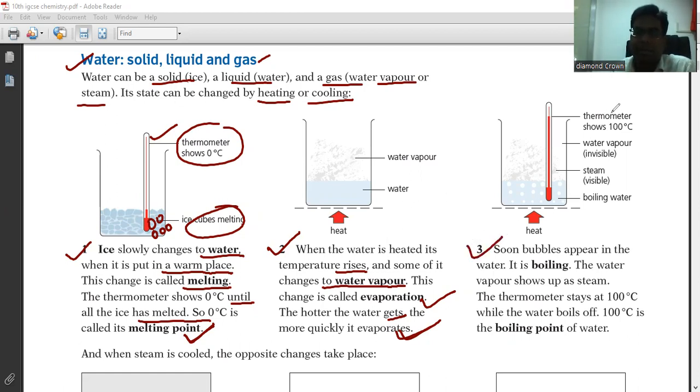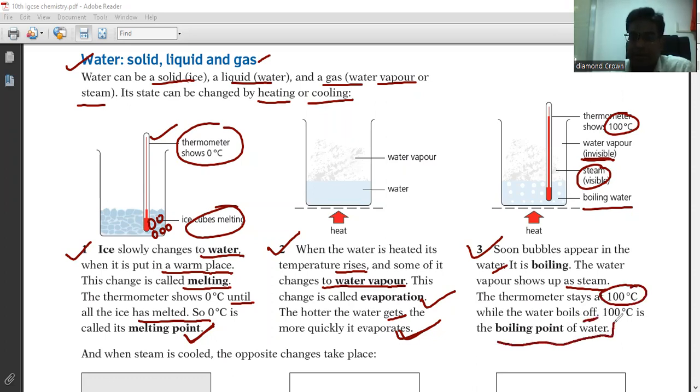Now look at the next, third one. I have fixed a thermometer here showing 100 degrees Celsius. Water vapor is invisible and steam is visible, and here it is boiling water. Soon bubbles appear in the water. It is boiling. The water vapor shows up as steam. The thermometer stays at 100 degrees Celsius while the water boils off. 100 degrees Celsius is called the boiling point of water, right? So these are the three cases of water.